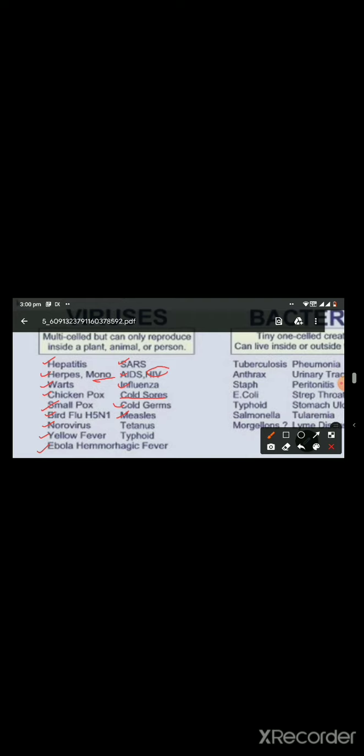The rash first appears behind the ear and then spreads from the head to toe, and it also disappears in the same manner. It is a droplet infection.